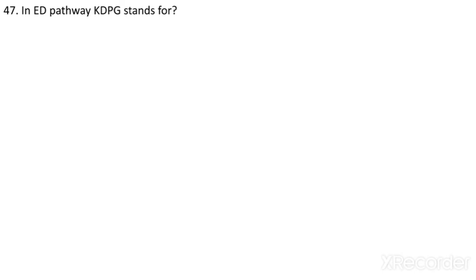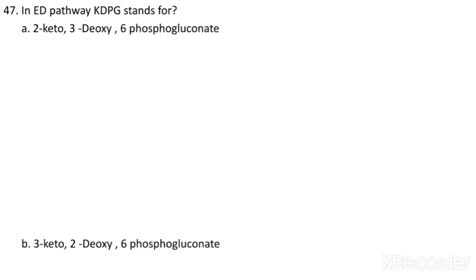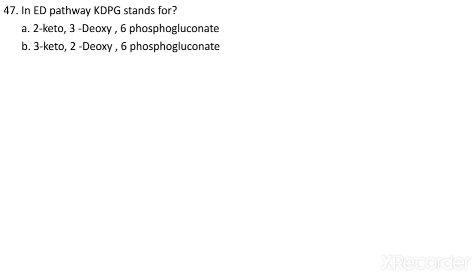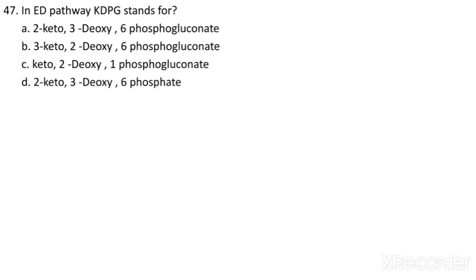In the ED pathway, KDPG stands for what? 2-keto, 3-deoxy, 6-phosphogluconate; 3-keto, 2-deoxy, 6-phosphogluconate; keto-deoxy, 1-phosphogluconate; or 2-keto, 3-deoxy, 6-phosphate. So it stands for 2-keto, 3-deoxy, 6-phosphogluconate.